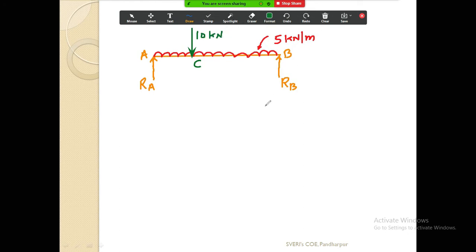We will go by the basic method. You should also understand the basic. So what we will do, we will calculate the reactions RA and RB. Now how to calculate the reactions RA and RB? You have learned the equations of equilibrium. Okay. What are those equations? You are knowing these things.